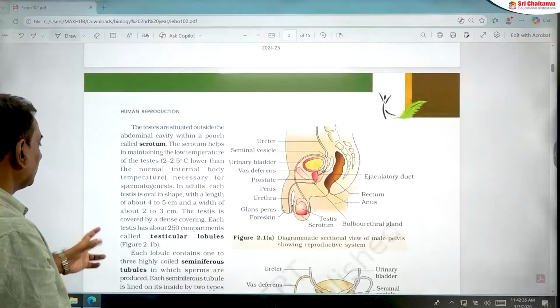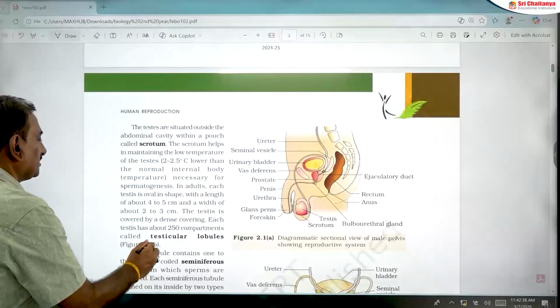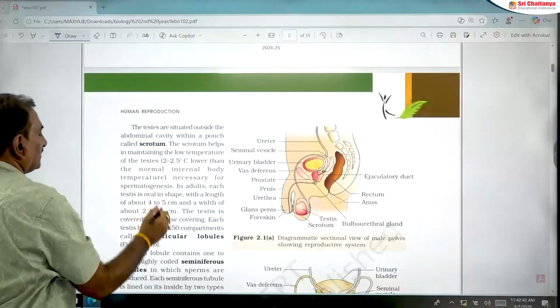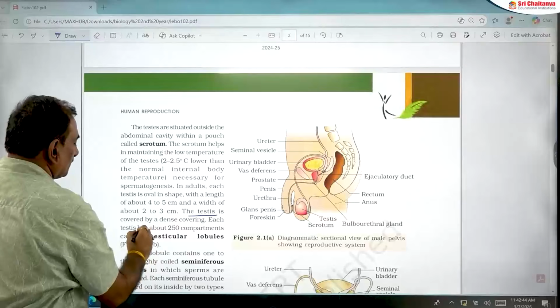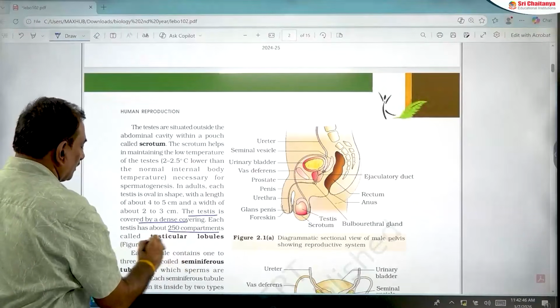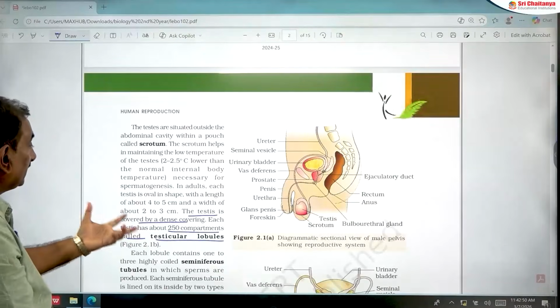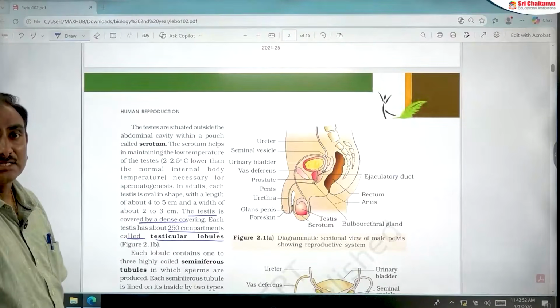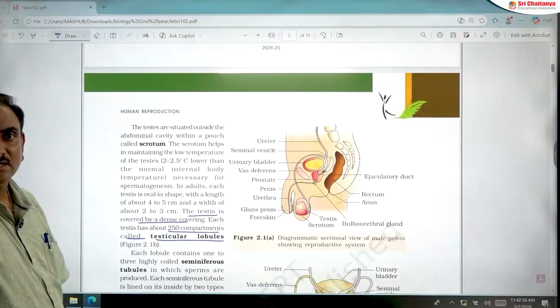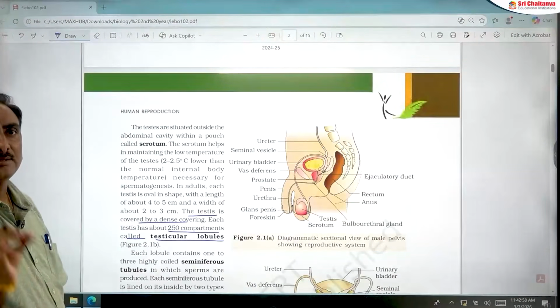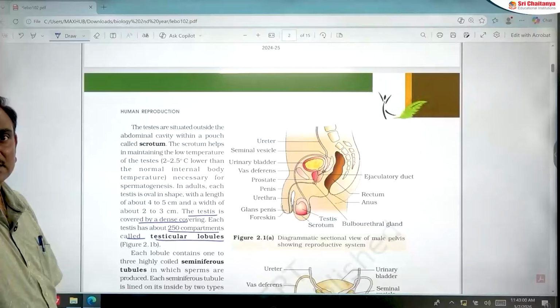Here, a very important point is that each testis in human beings contains 250 compartments called testicular lobules. Both testes contain 500 testicular lobules. So the number of testicular lobules in the male reproductive system of human beings is 500.